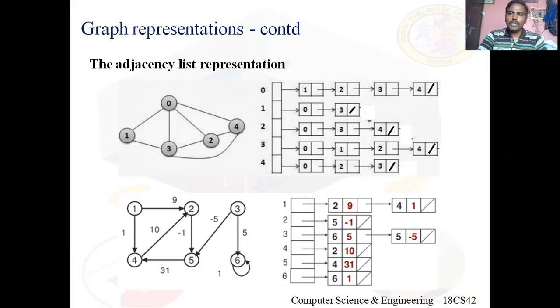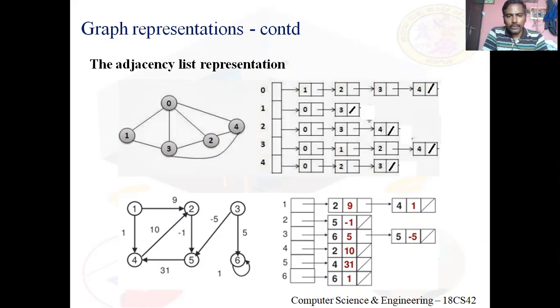In that linked list, I need to have those number of nodes that matches the number of edges. Sorry, in a list I need to have those number of nodes. The number of nodes should be equal to the number of adjacent vertices. For example, let me say 0. From 0, there's an edge to 1, 3, 2, 4. Got it? So I need to create those 4 nodes, and those 4 nodes to be linked.